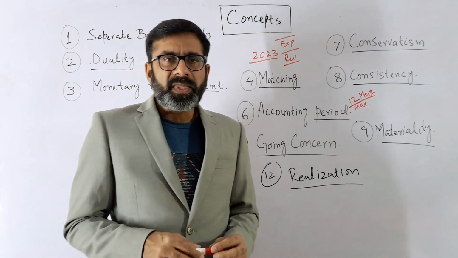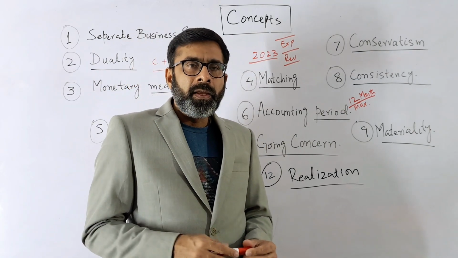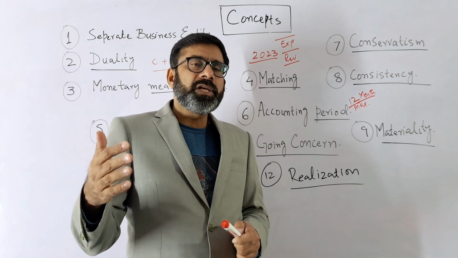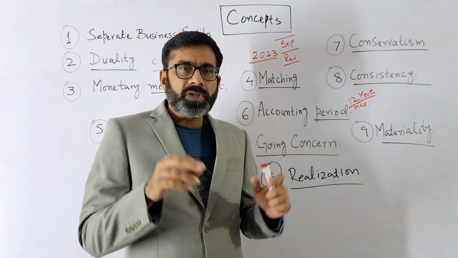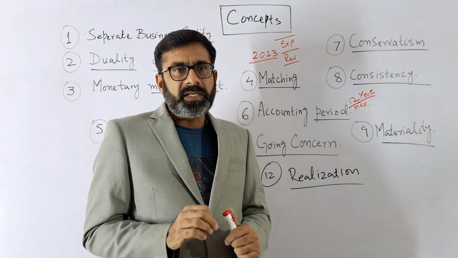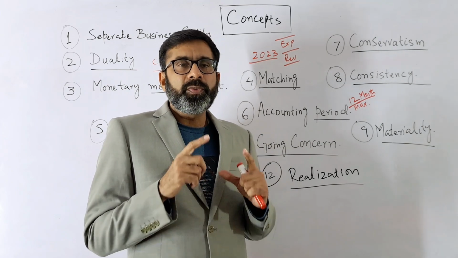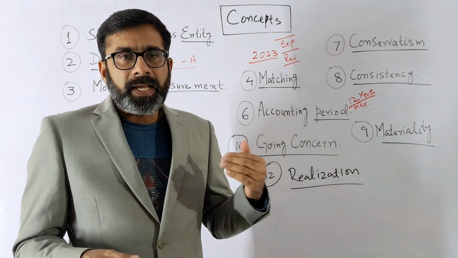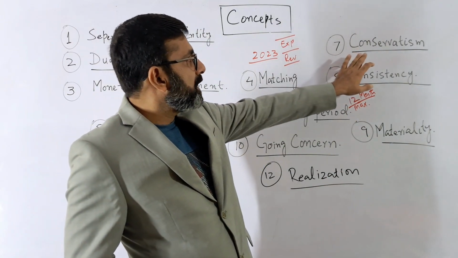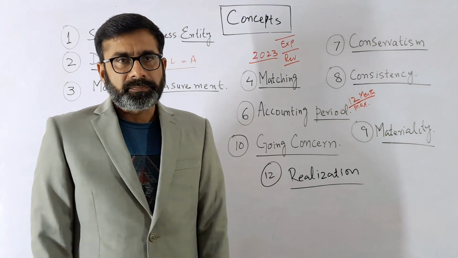But if there is any expected income, for example, you think that in the next year you will get extra revenue of 10%, 20%, you cannot write it in this year. But if there's any expected loss, you can create a provision or an allowance for the next expected losses. So this is the concept of conservatism.